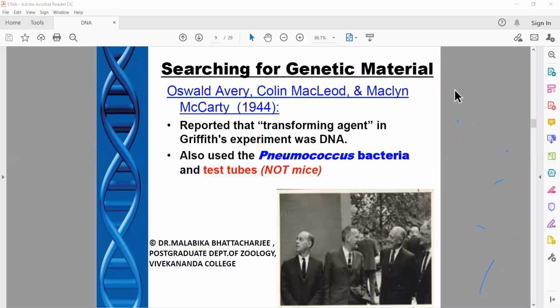And that is when these three scientists did a landmark experiment: Oswald Avery, Colin MacLeod, and Maclyn McCarty. Avery, MacLeod, and McCarty's 1944 experiment with Pneumococcus bacteria, where they wanted to identify the transforming agent that Griffith had already said is present and is being transferred from one bacteria to another.